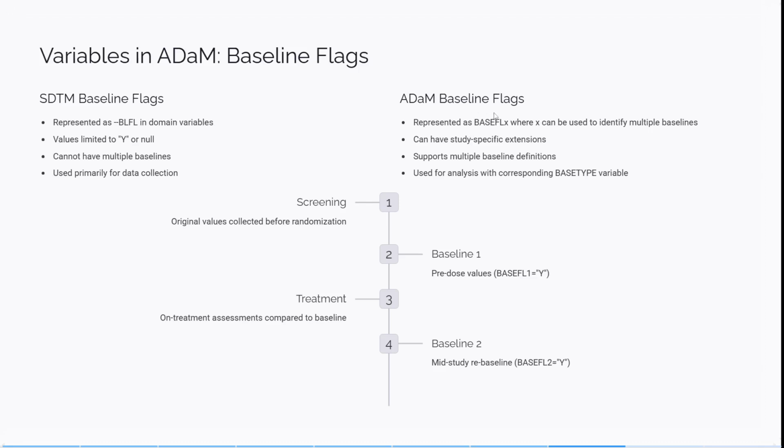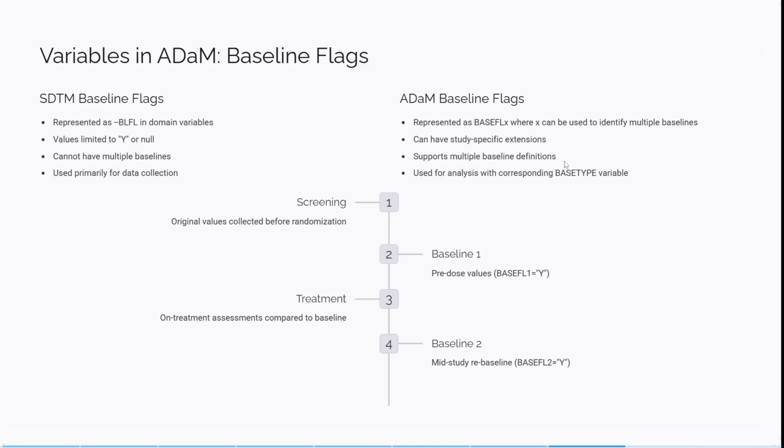In ADaM, you will have BASEFL and ABLFL, where X can be used to identify multiple baselines, can have a study-specific extension, and supports multiple baseline definitions. Use it for analysis with the corresponding BASETYPE variables. Some datasets will have multiple baselines for the subjects. For the parameters, you consider it based on the treatment.